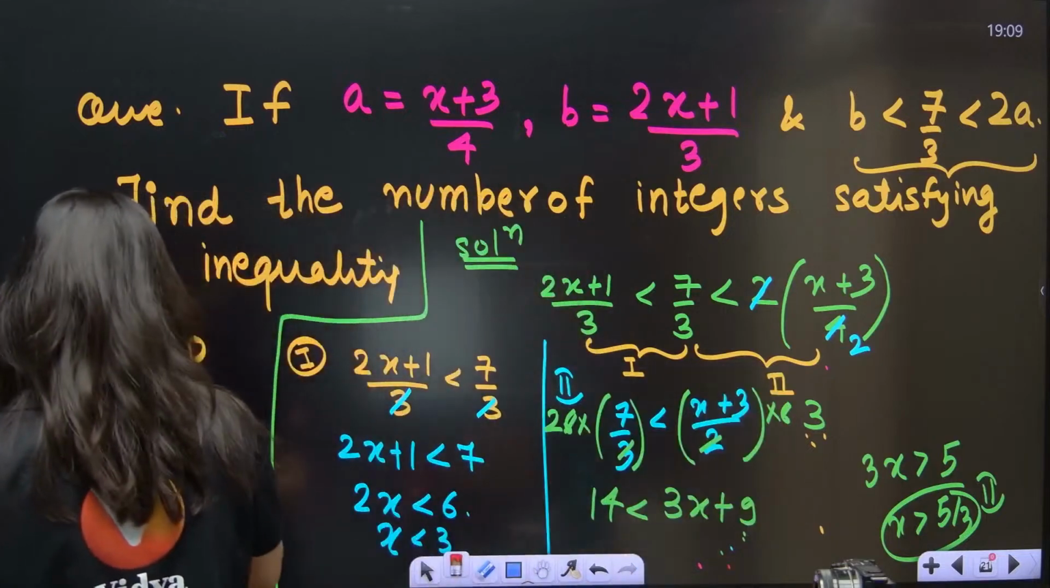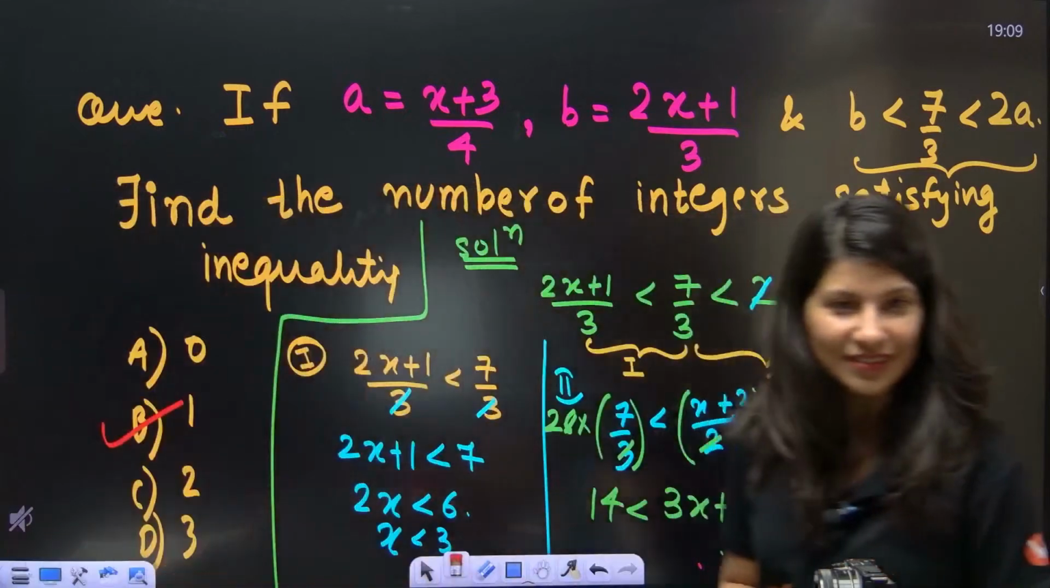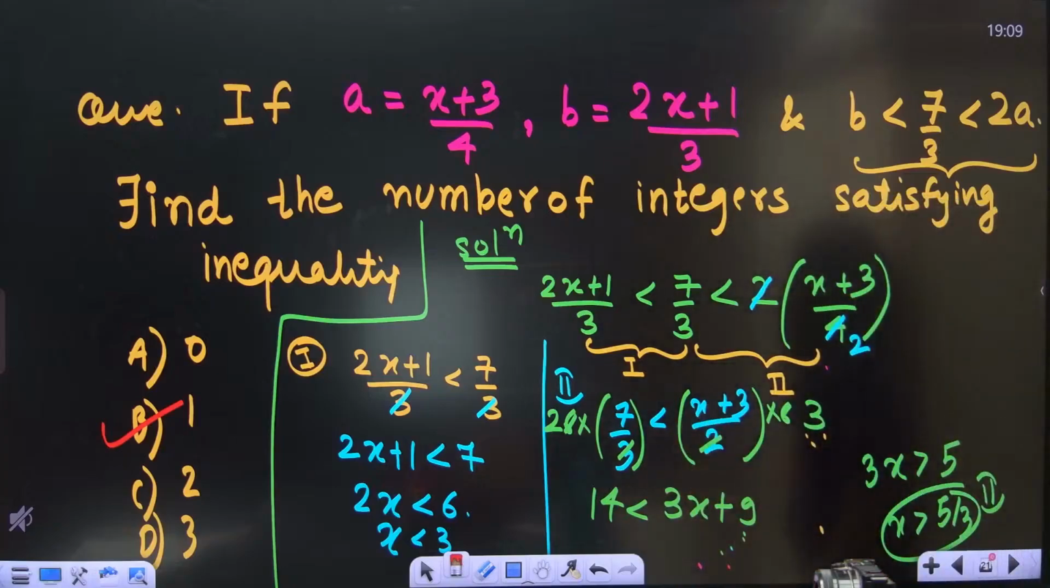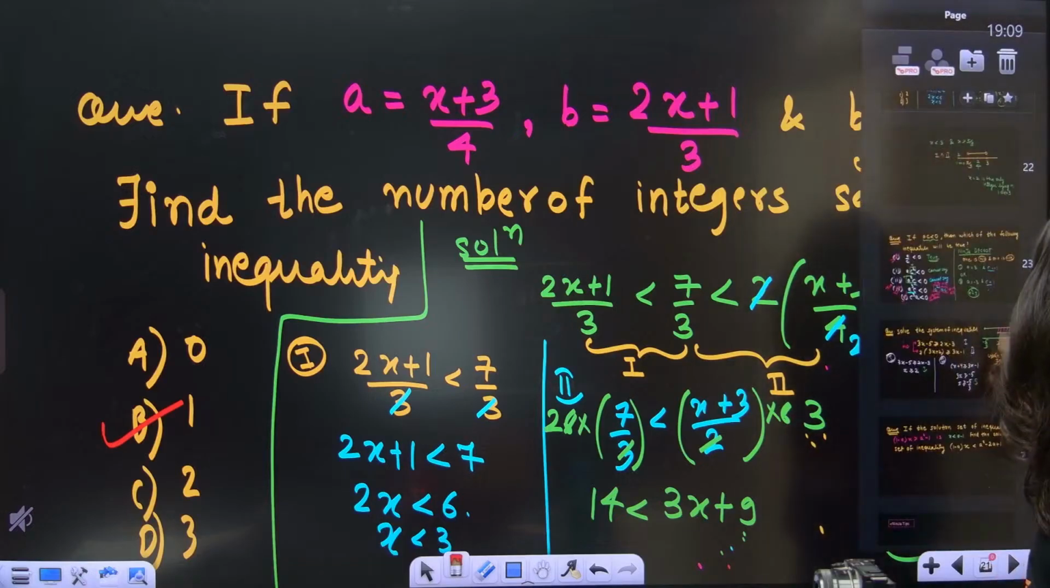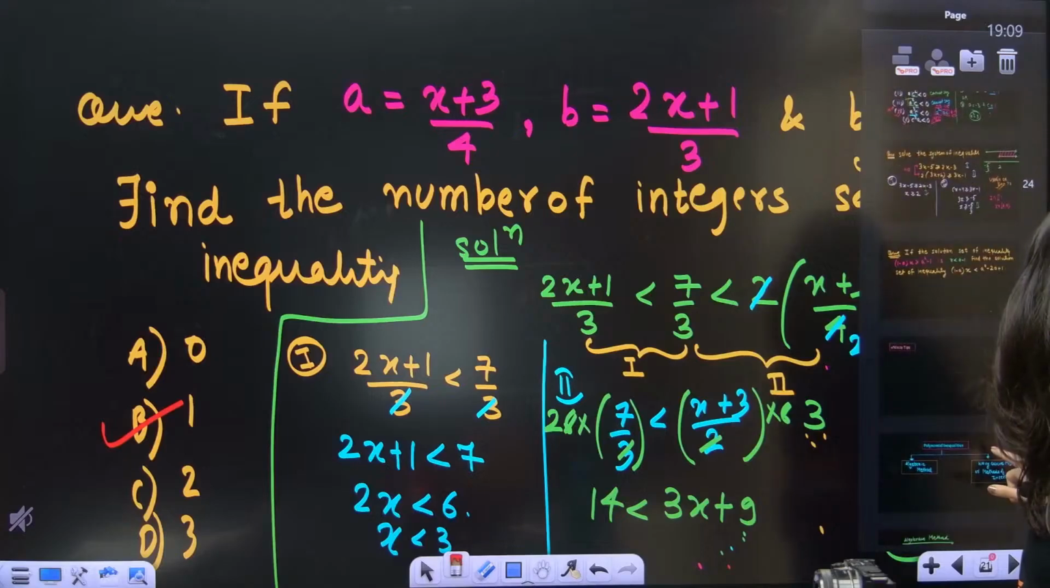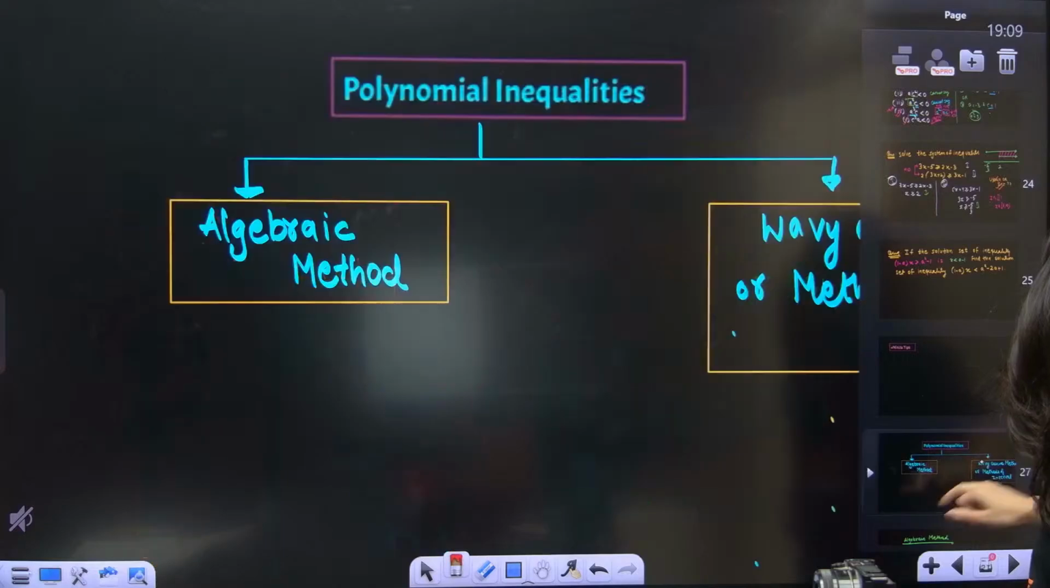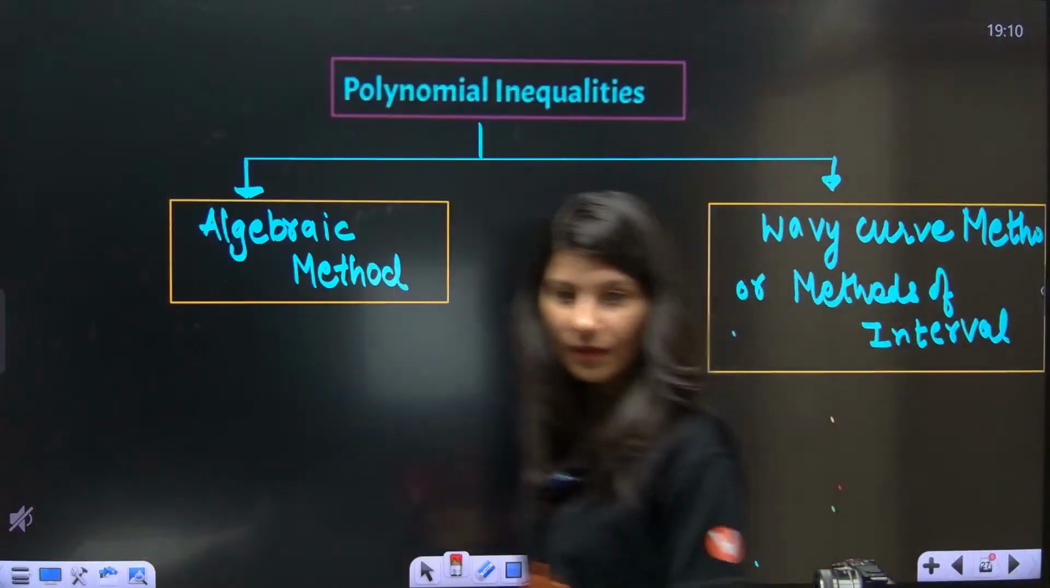Ninja warriors, are you having fun? Are you getting it? Everybody? Abhijit, now you know how to do this question. Chalo. Okay.